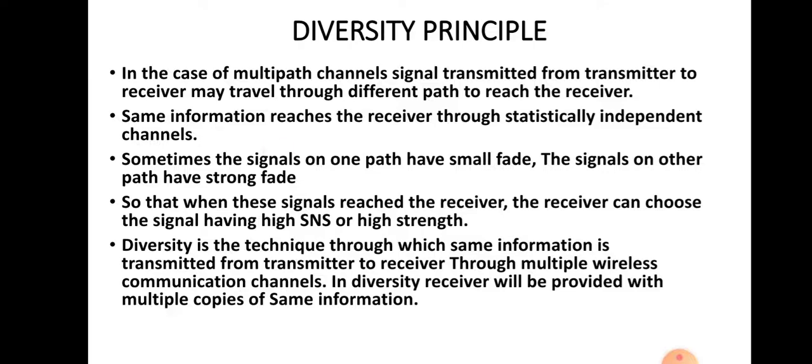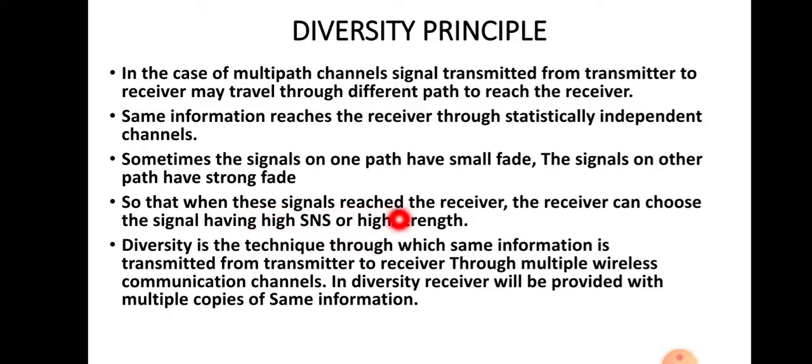Sometimes the signals on one path have a small fade, or the signals on the other path have a stronger fade. So, the signal having strong strength will be received at the receiver in the case of diversity technique. That means the signal which is having smaller fade will be selected at the receiver. The receiver will be receiving different signals from different paths, and the signal which is having smaller fade or larger strength will be selected.